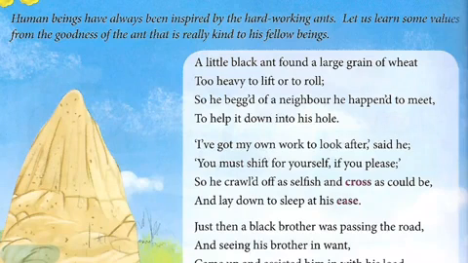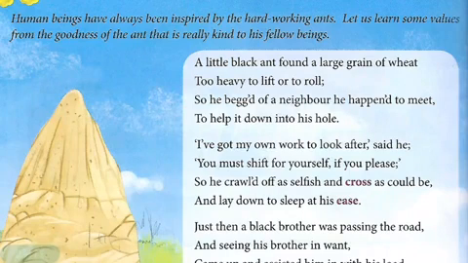A little black ant found a large grain of wheat, too heavy to lift or to roll, so he begged of a neighbor he happened to meet to help it down into his hole. I have got my own work to look after, said he. You must shift for yourself, if you please.